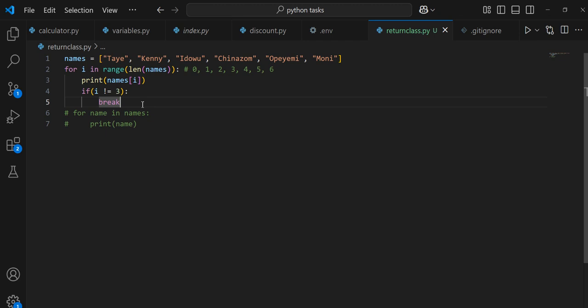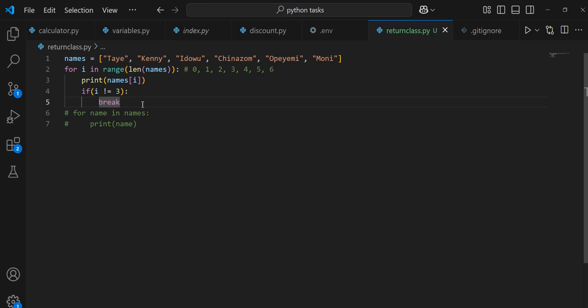So that means you should... I think you should see value between 0, 1, and 2, because you are saying if I is not equals to 3. So that means it could be 0, it could be 1, it could be 2. Okay, thank you so much.